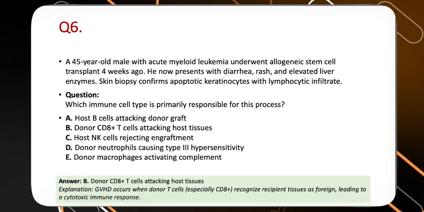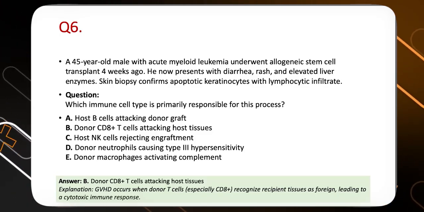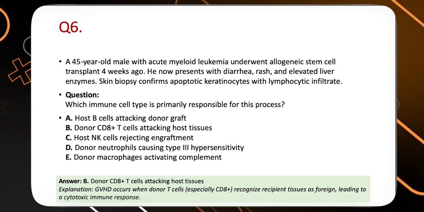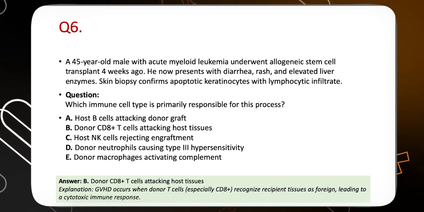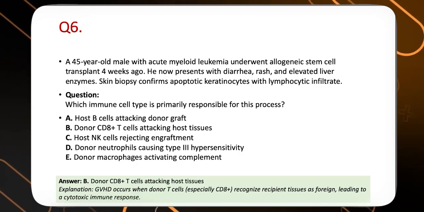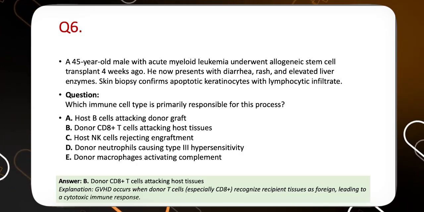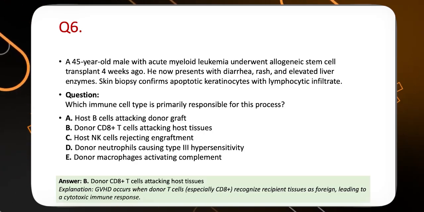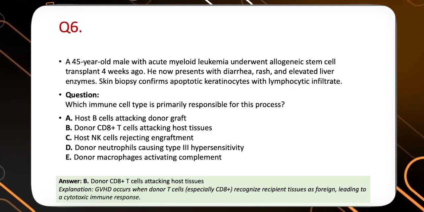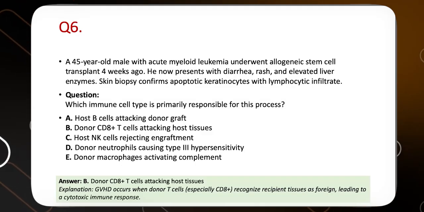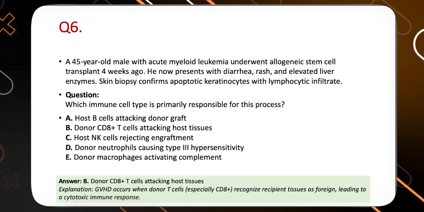So what happens in graft versus host disease? It's the donor cells that attack the host tissue. That is the basic pathophysiology of graft versus host disease. Unlike rejection, in rejection it is a recipient cell that attacks the donor tissue. That is the basic pathophysiology of rejection. But in graft versus host disease, it's the donor cells that attack the host tissue. That is the basic difference between rejection and graft versus host disease.